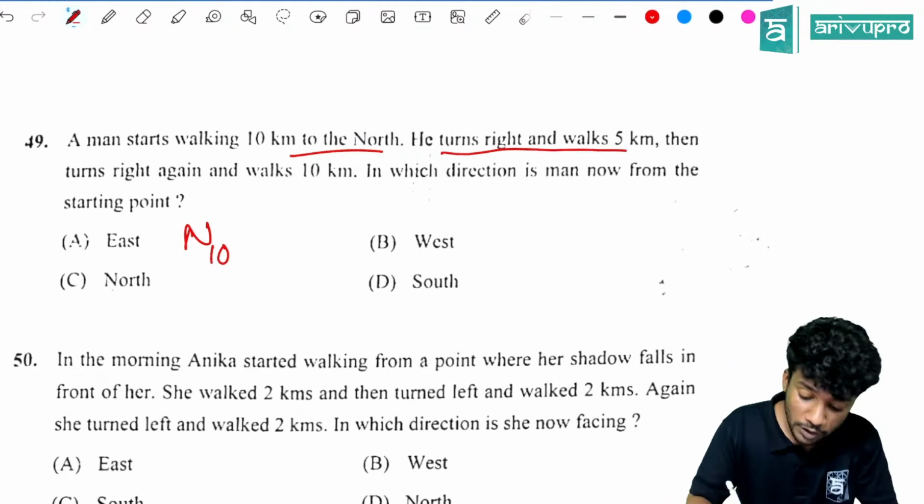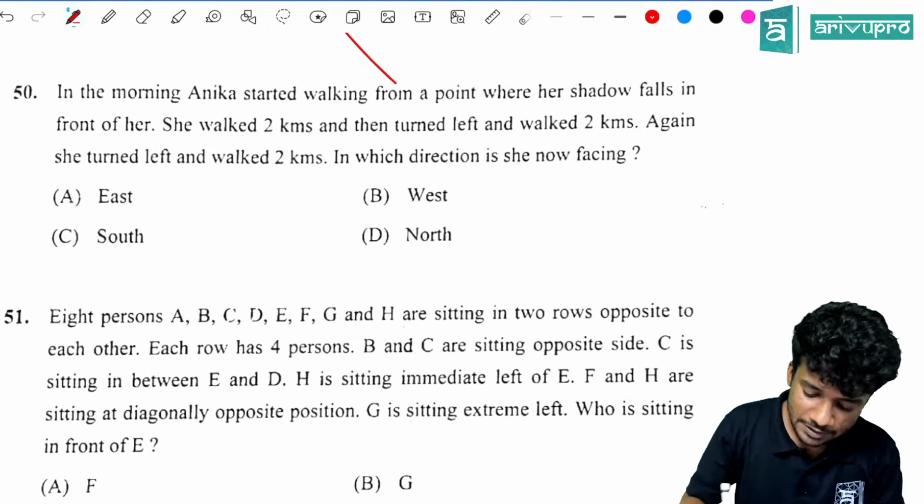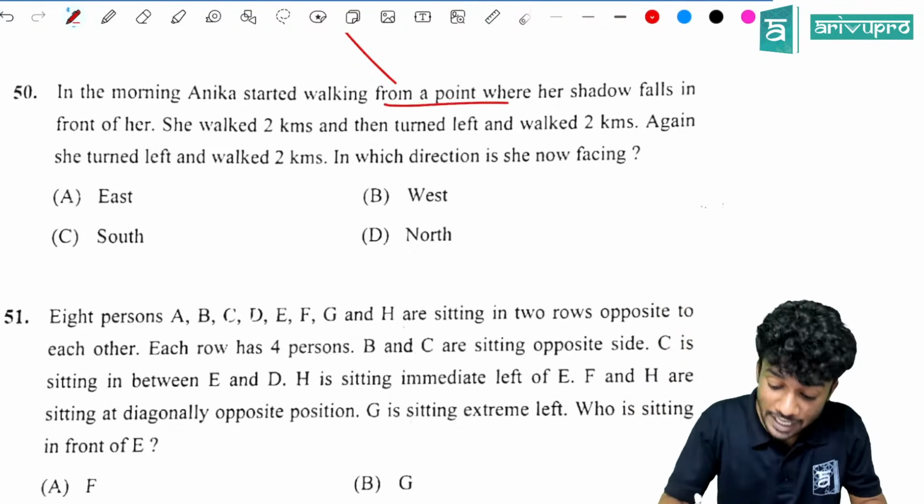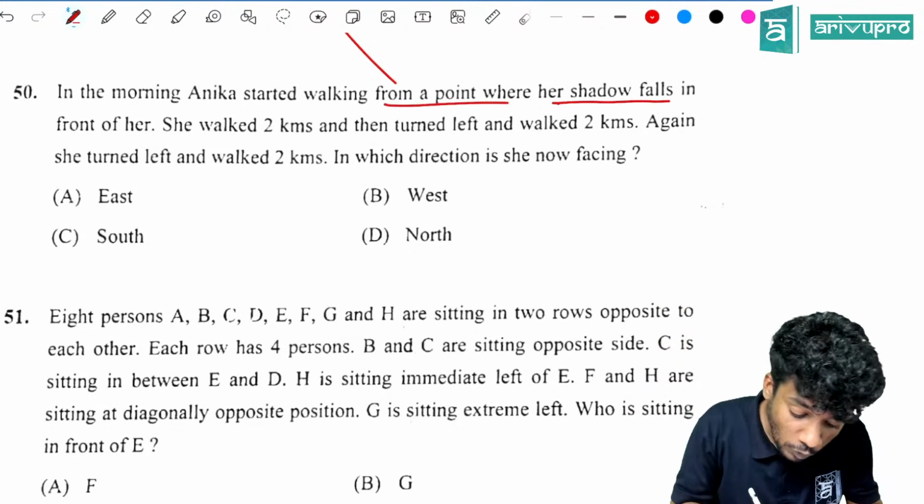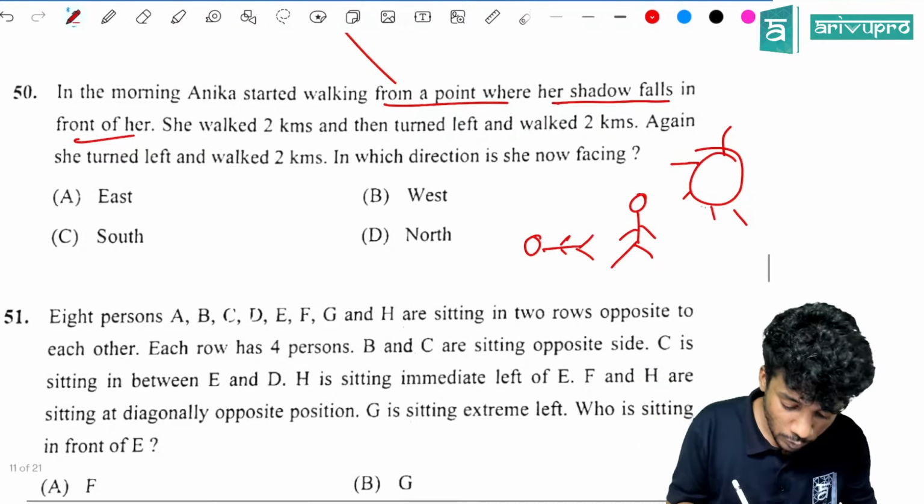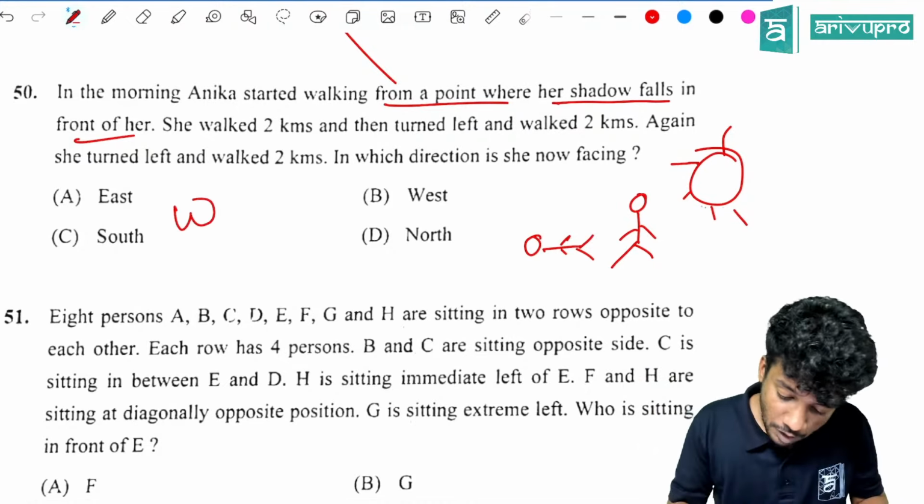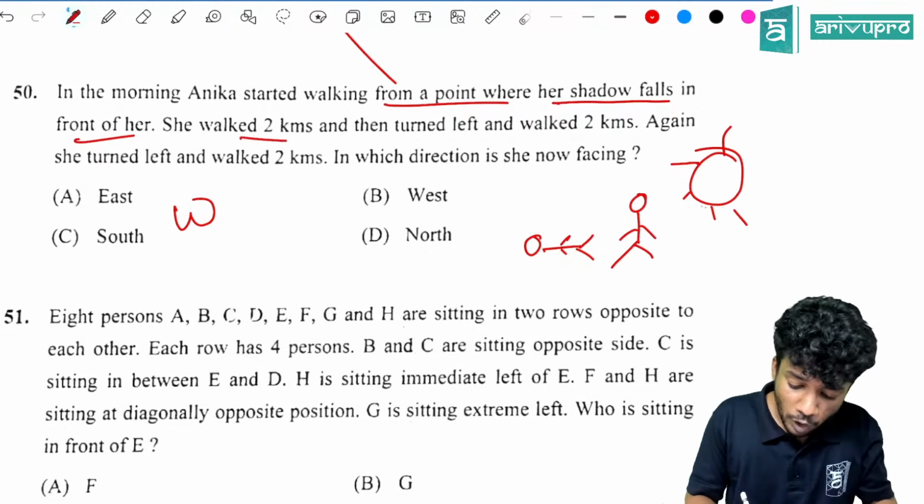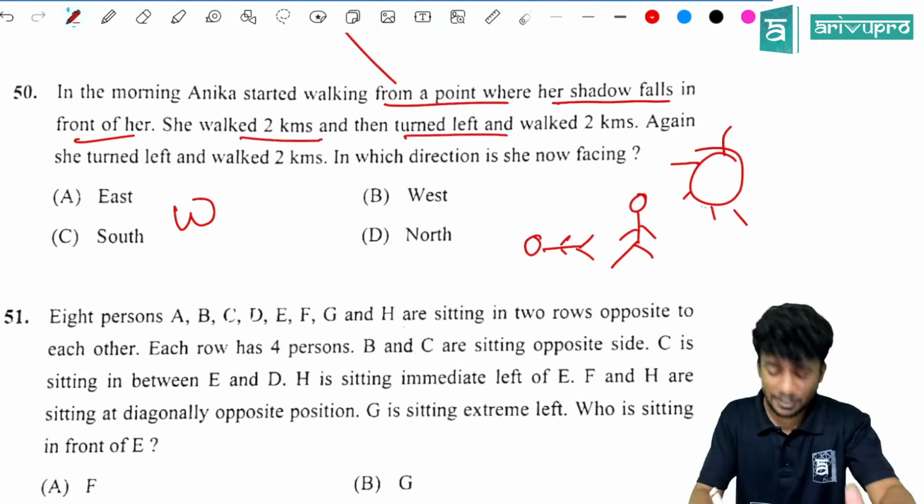Next question. In the morning time, sun rises in the east. Anika started walking from a point where her shadow falls in front of her. If Anika is here and the sun is over here, her shadow is like this, right? In front of her. So she is looking towards which direction? She is looking towards west. She walks 2 kilometers and turned left.